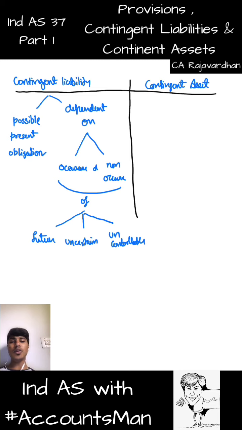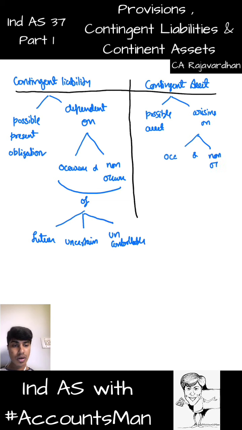Now, what exactly do you mean by contingent asset? Simple. It is a possible asset arising on occurrence or non-occurrence of three terms. What are the three terms? First one, future.